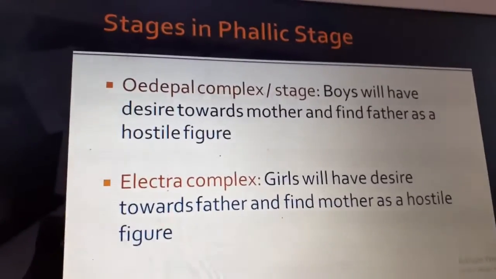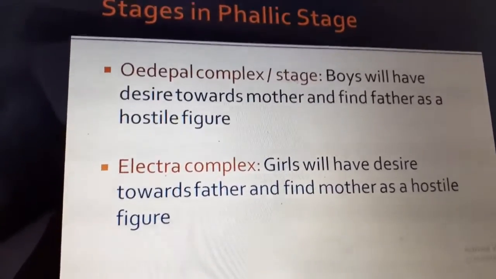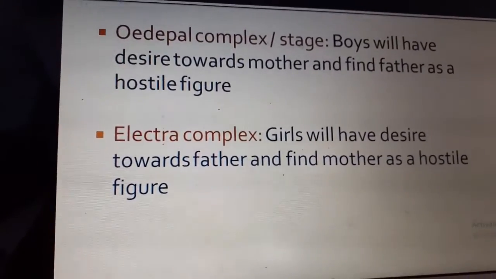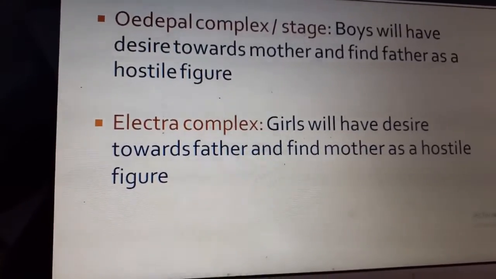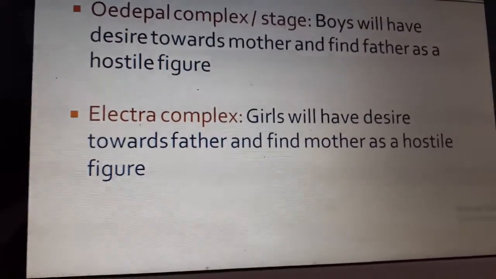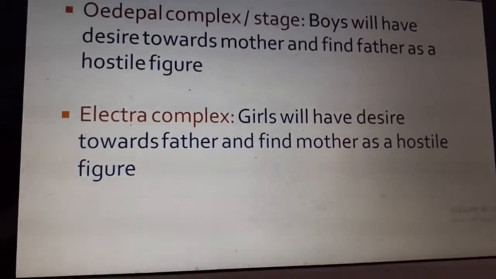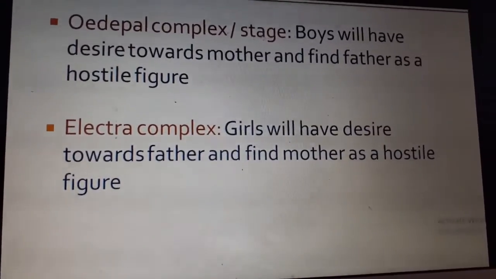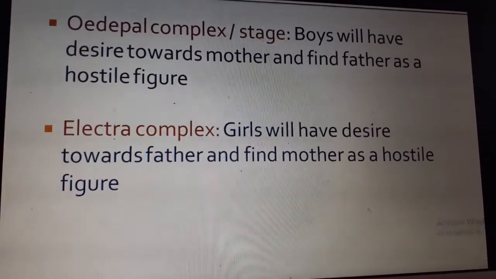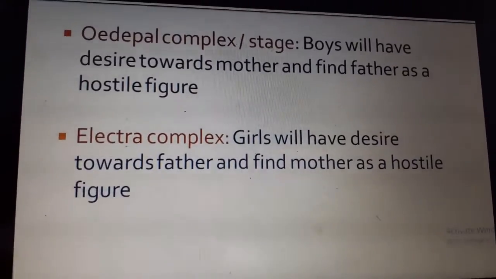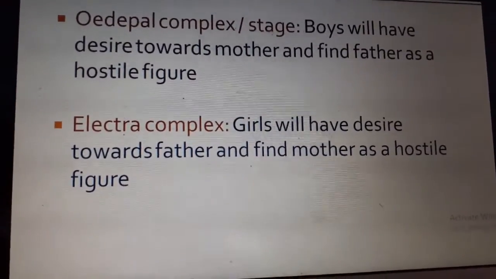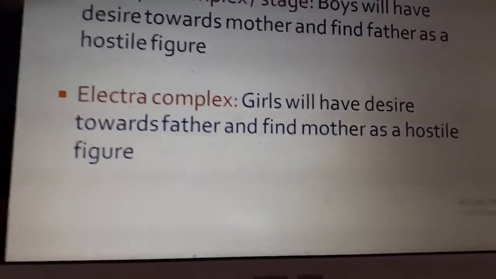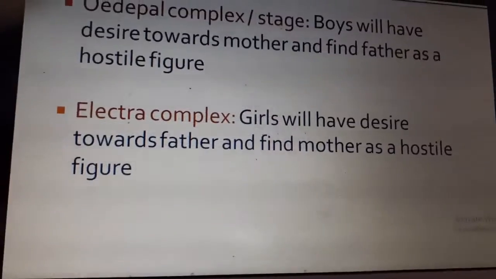In this stage, there are two complexes. One is the Oedipal complex, which is seen in boys. Here, the boys will desire the mother more and they find the father as a hostile figure. For example, sometimes they will like the mother so much, they would say, I would like to marry you. They will not allow the father near the mother. So that is the Oedipal complex. This is commonly seen in preschoolers. Next one is the Electra complex, where the girls will desire just the opposite. They will desire the father and they will find the mother more hostile.